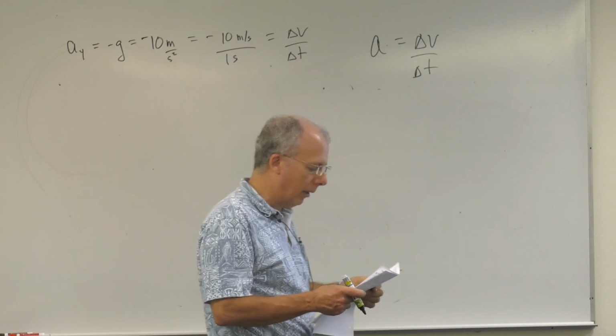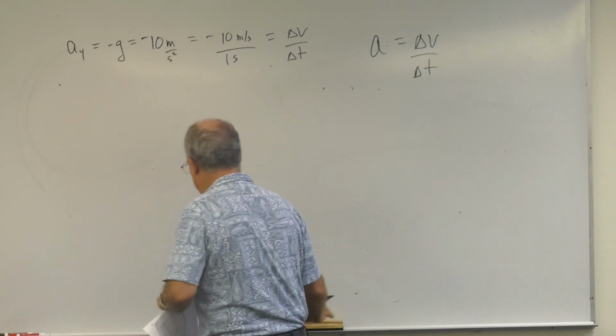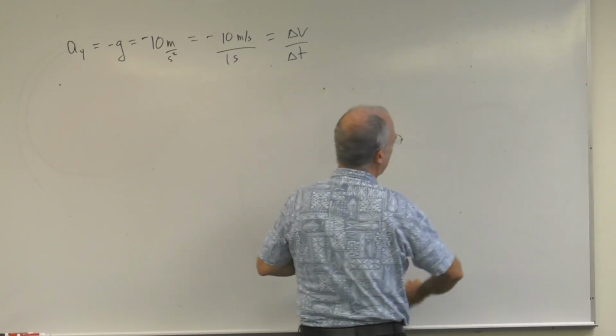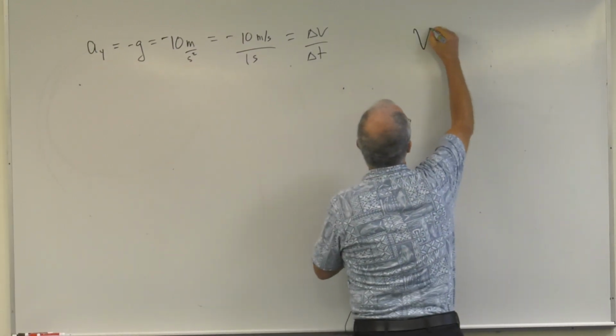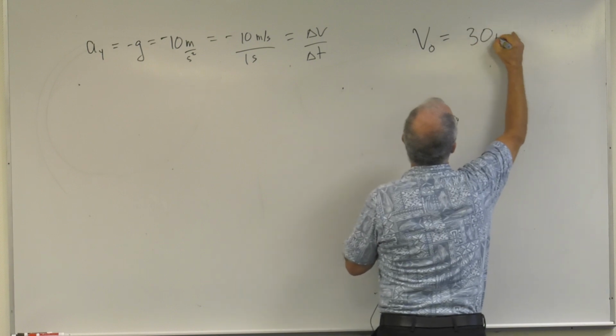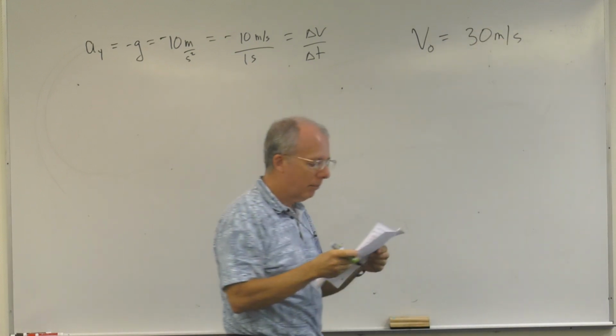So let's talk about this. Let's just say, I'm just making this up, we throw the ball and the initial velocity is 30 meters per second, okay?